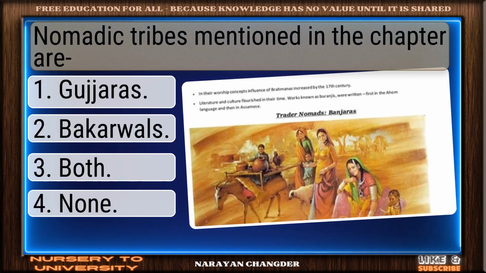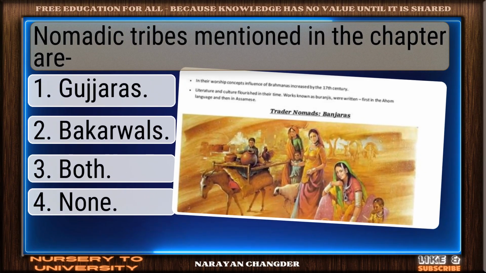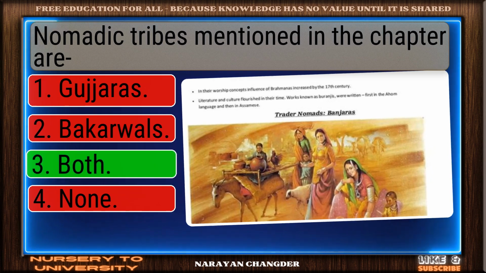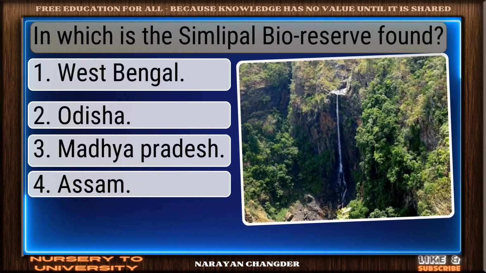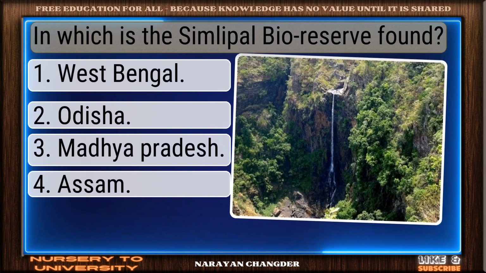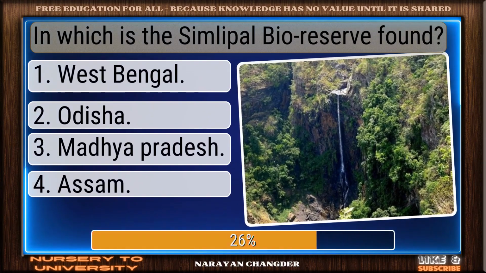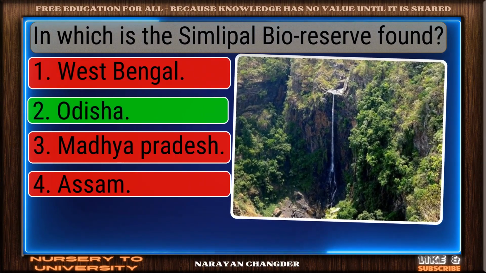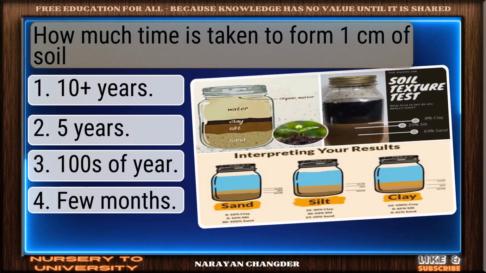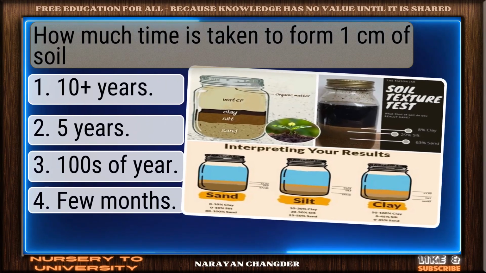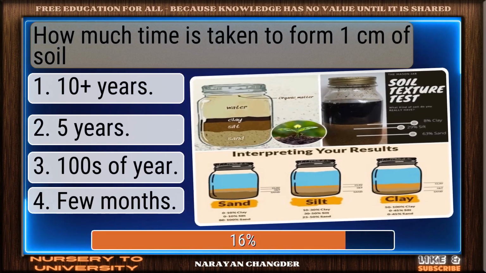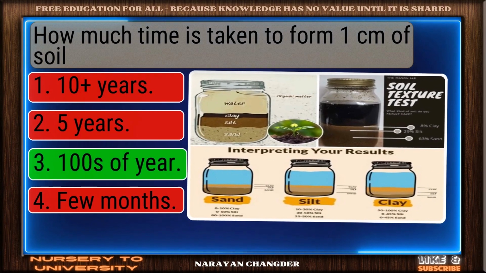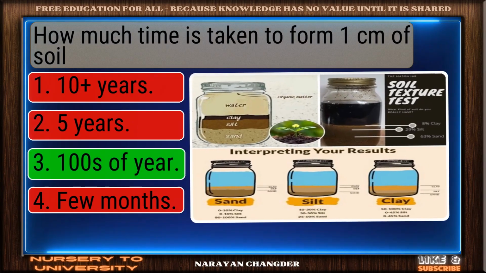Question number 223. Nomadic tribes mentioned in the chapter are... Well picked. Both is the correct answer. Question number 224. In which is the Simlipal Bioreserve found? Nice selection. Odisha is the correct and valid answer. Question number 225. How much time is taken to form 1 cm of soil? Good job. Your answer 100s of year works well here.